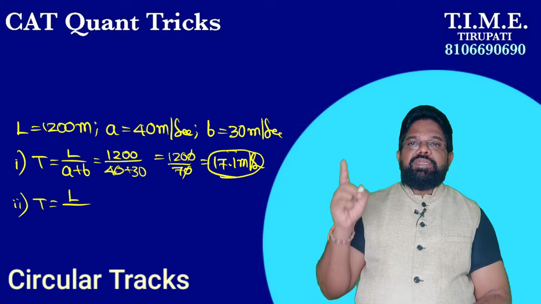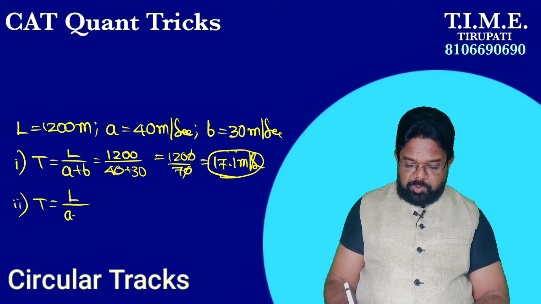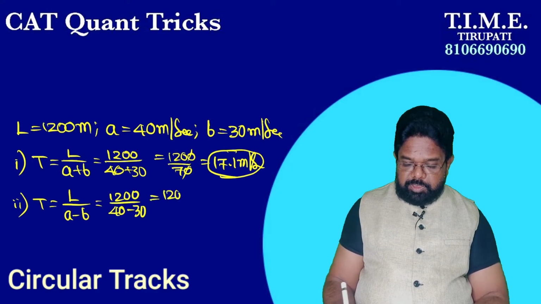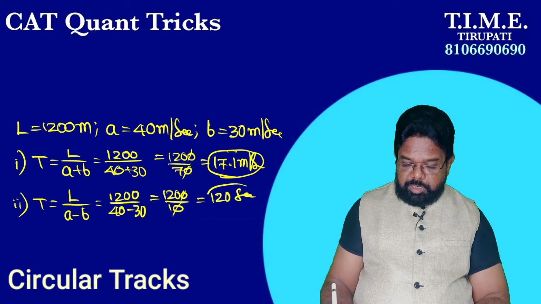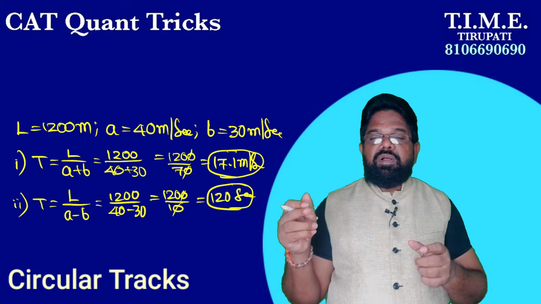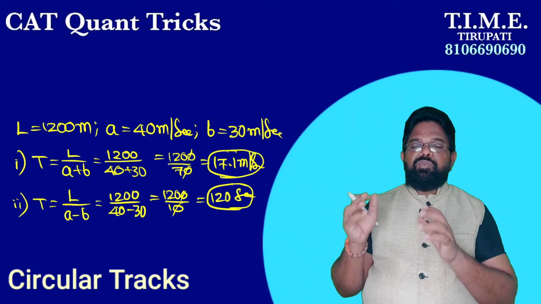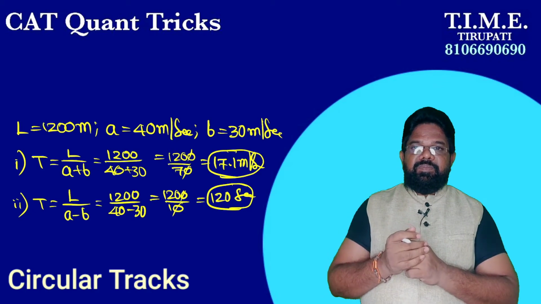Subtraction, the difference of the two speeds, A minus B. So 1200 by 40 minus 30, which is 1200 by 10, so 120 seconds. So if they are running in the same direction, it takes 120 seconds to meet first time ever.